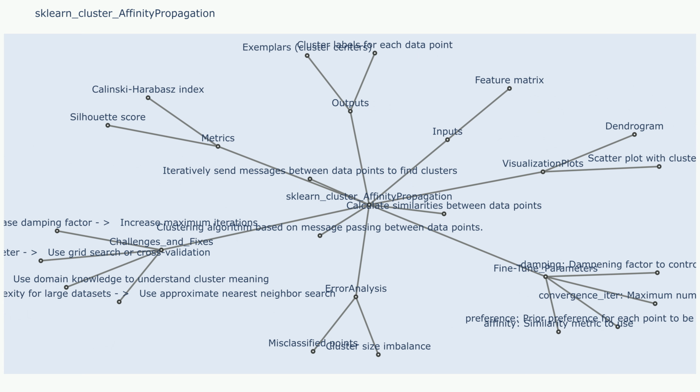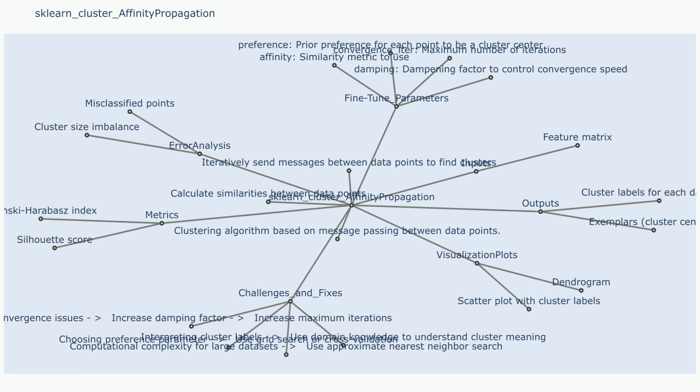Fixes: reduce the dataset size by using feature selection or dimensionality reduction techniques. Use a more efficient implementation of affinity propagation, such as the implementation provided by the scikit-learn library. Consider using other clustering algorithms that are more efficient for large datasets, such as k-means or DBSCAN.